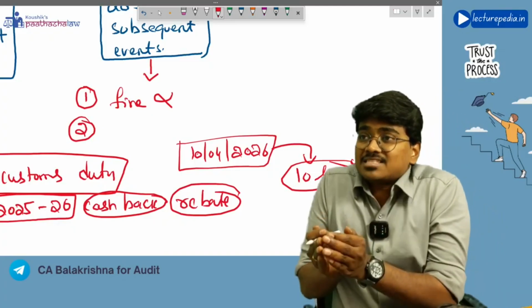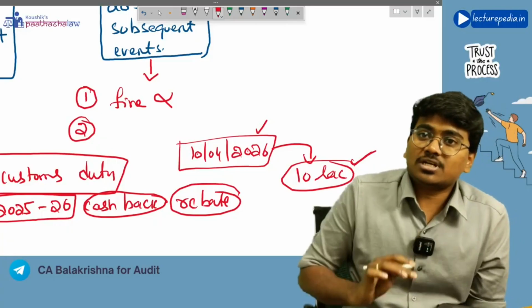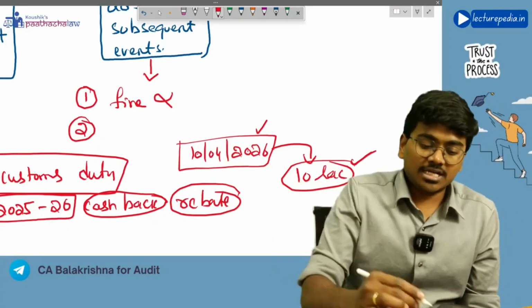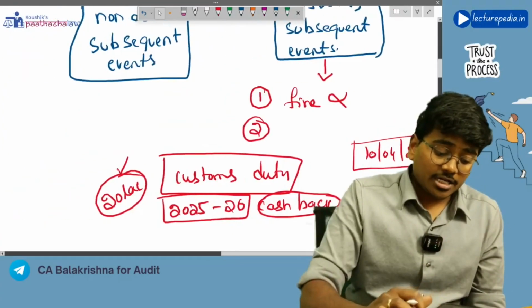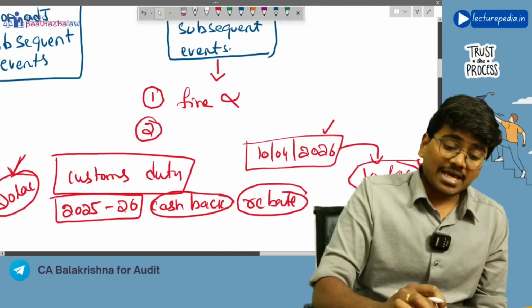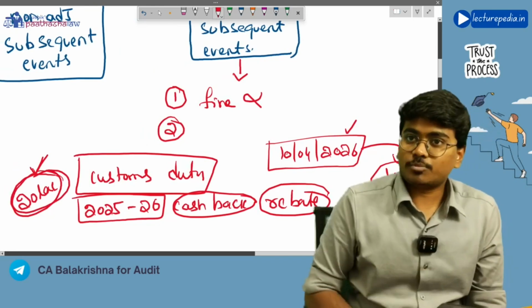Now, when did this event occur? On 10th April 2026, the customs department has confirmed that you will get 10 lakh rupees, and already you have paid 20 lakh rupees. So you can make this adjustment of 10 lakh rupees against this 20 lakh rupees.